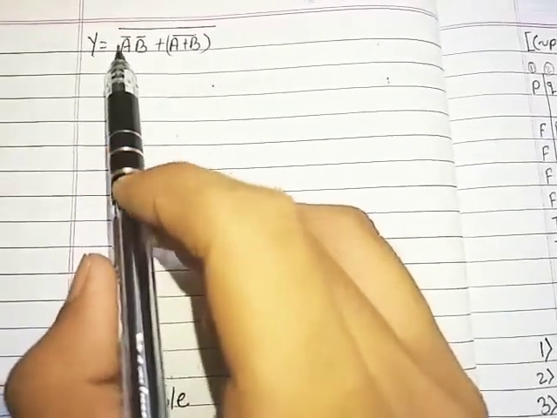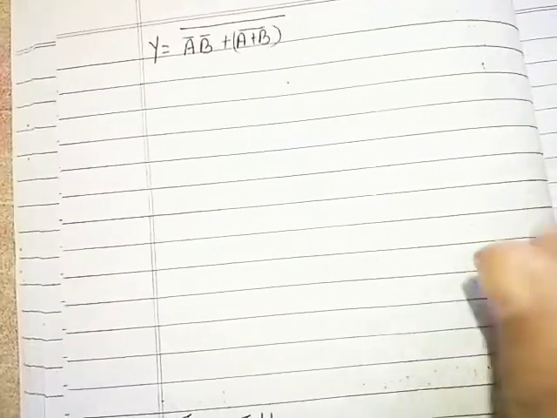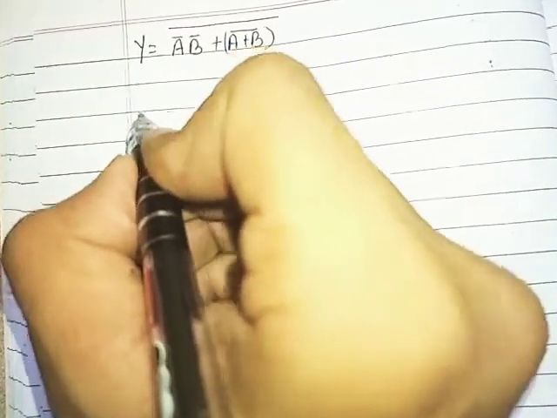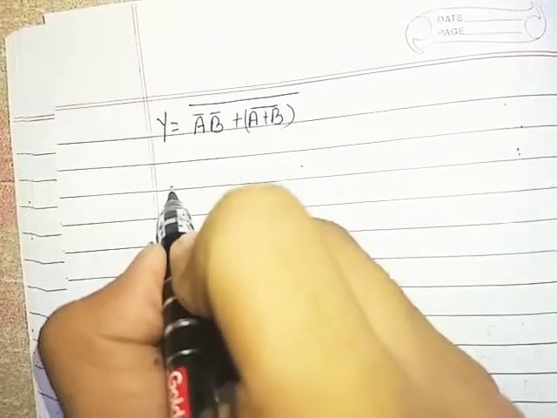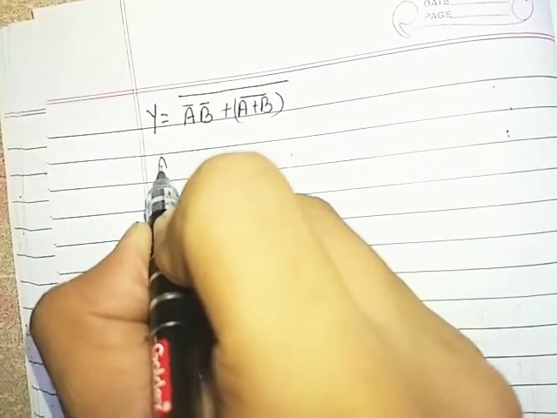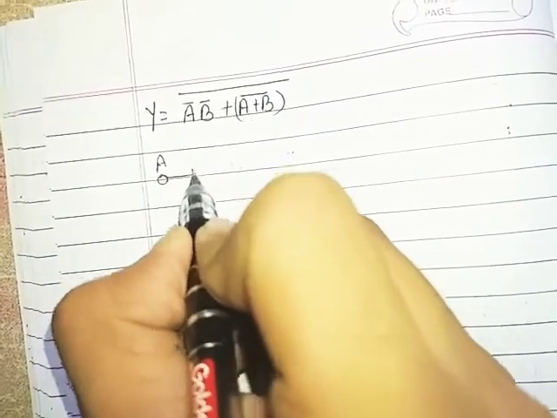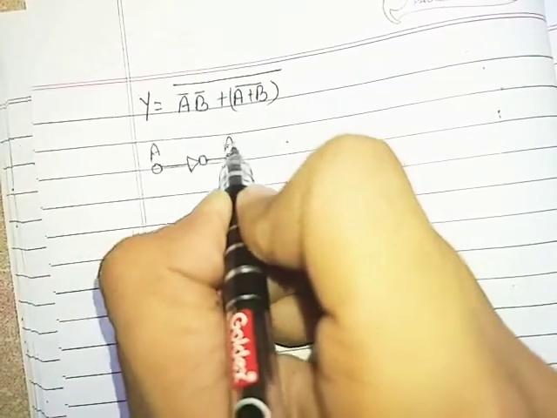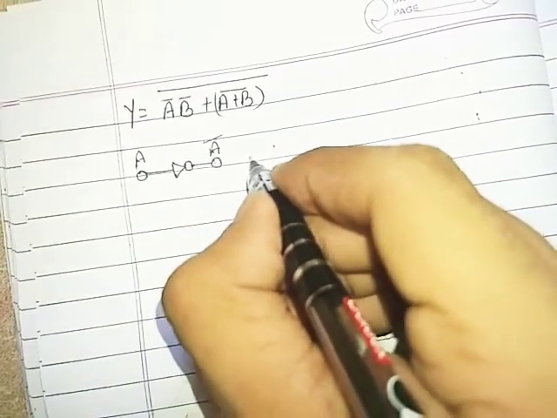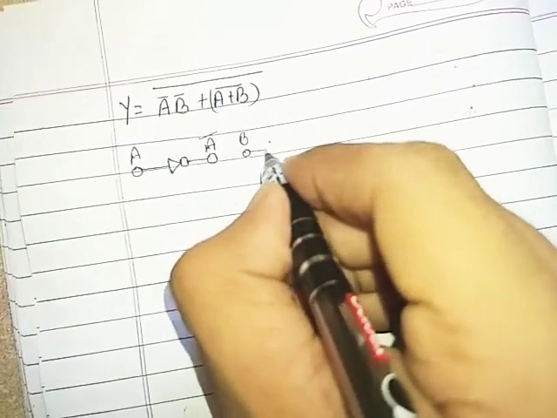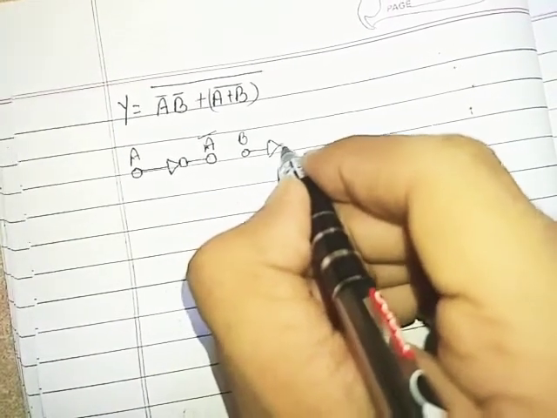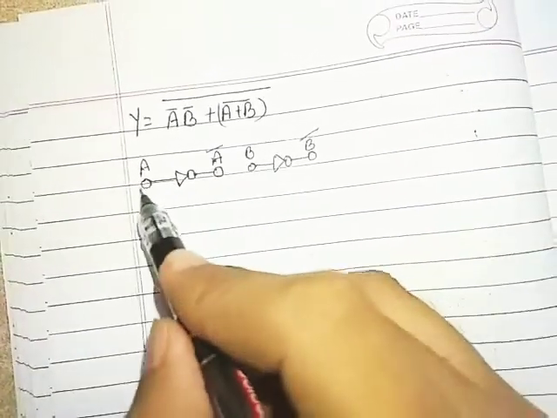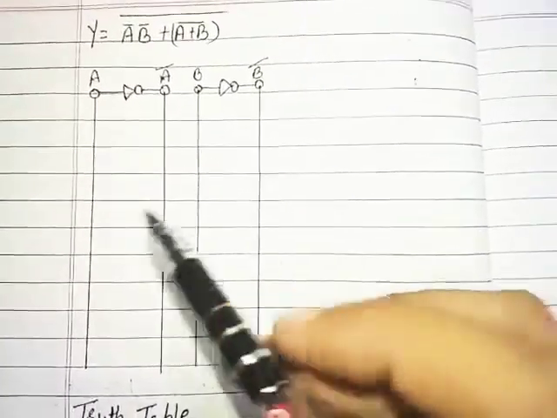As we have two inputs a and b, first we will draw two input lines a and b, and then a bar and b bar. So here we go. Input terminal A passes through a NOT gate and we will get A bar. Input terminal B passes through a NOT gate and we will get B bar. Then we will draw the input lines.